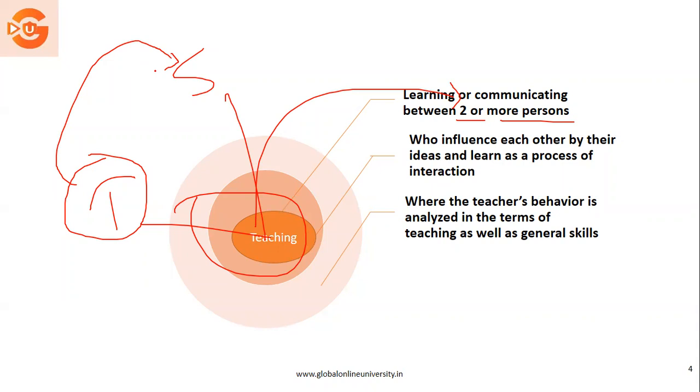So if you get this question as an assertion or reasoning question, or if the question is a bit twisted, basically in teaching, it is not important that only communication takes place. It's basically about influencing the behavior, modification of behavior, bringing about overall development in the personality. So that is called teaching.